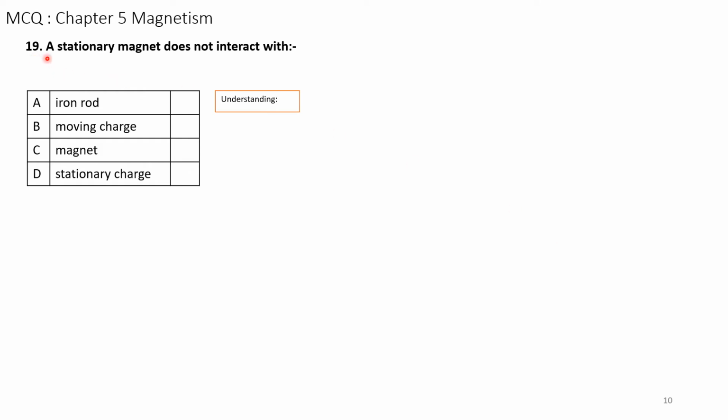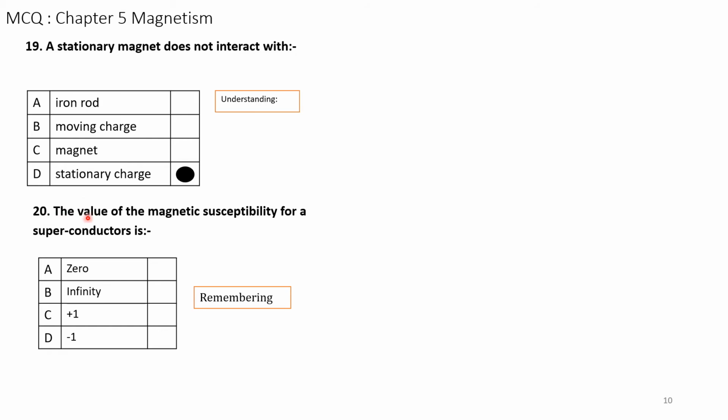Question number 19. A stationary magnet does not interact with... We should know a stationary magnet does not interact with a stationary charge. This we have to use understanding.